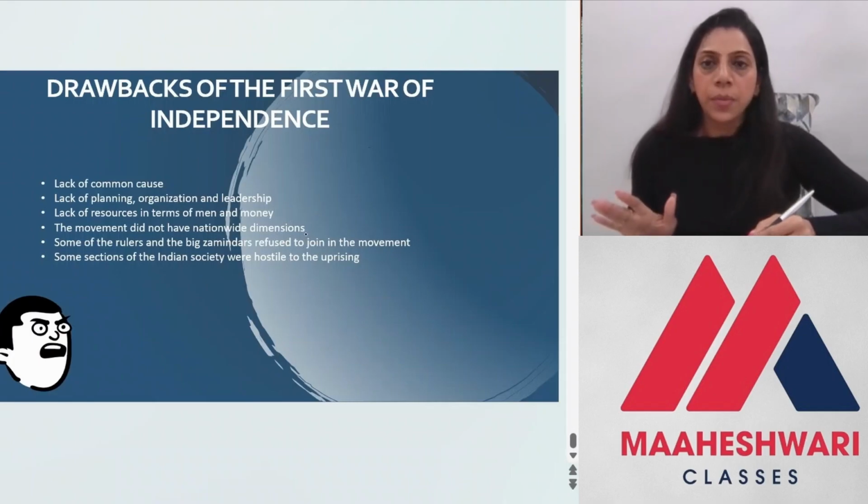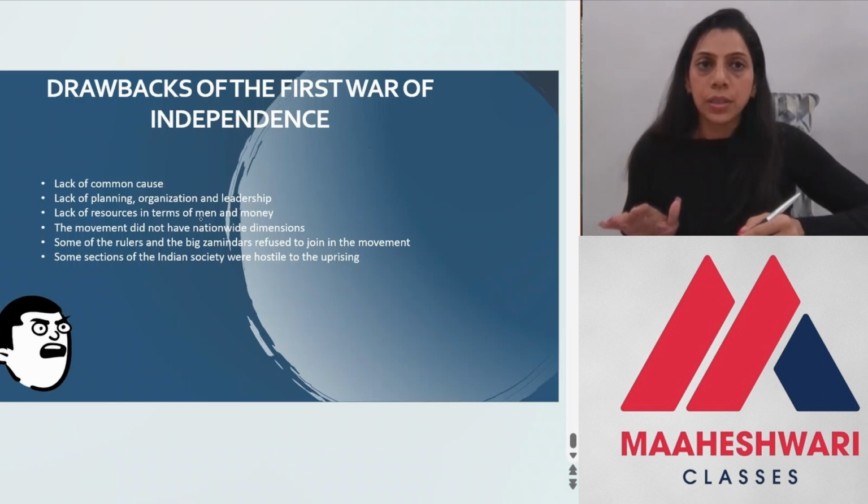Now, the last topic is the drawbacks of the First War of Independence. The main cause for the revolt of 1857 to fail was that there was no common cause for the people who joined the war.